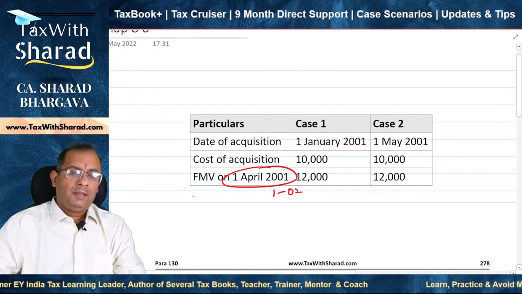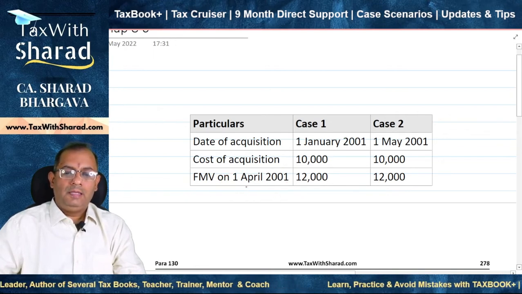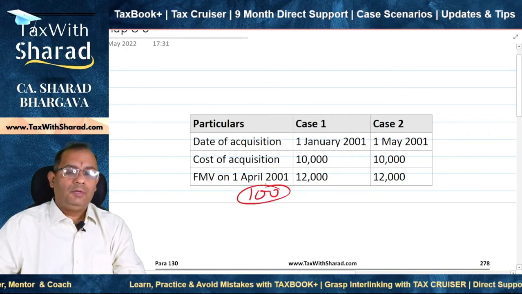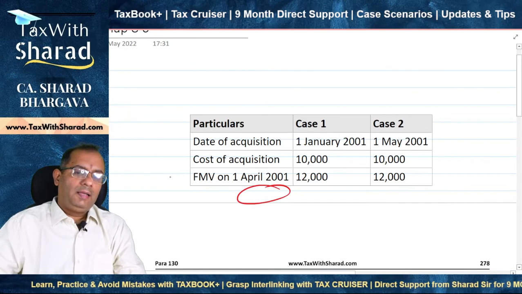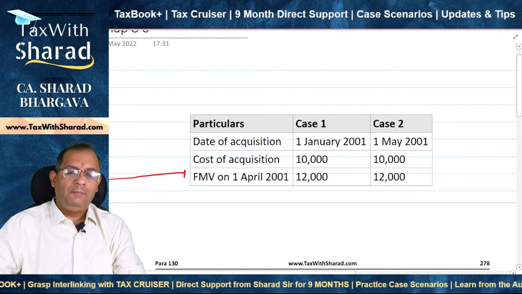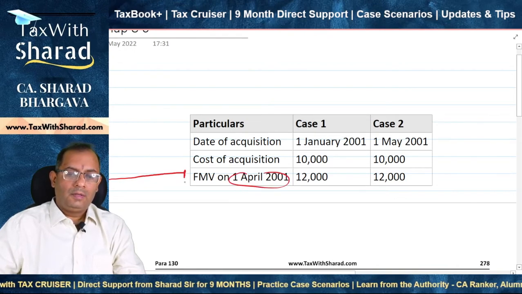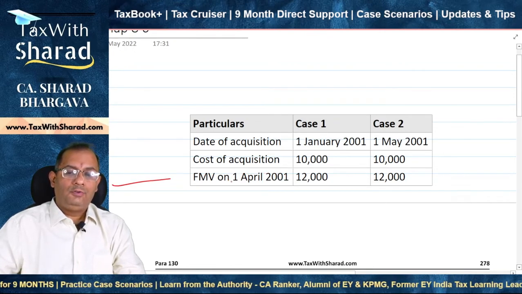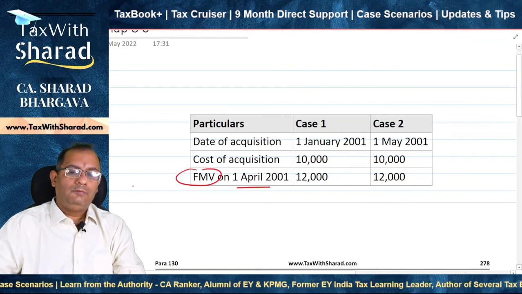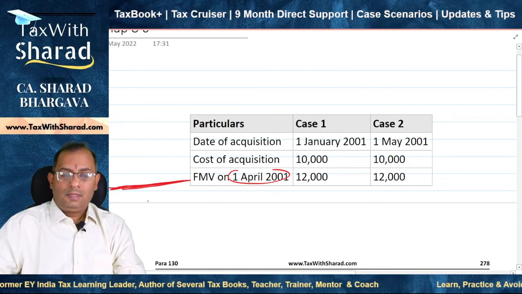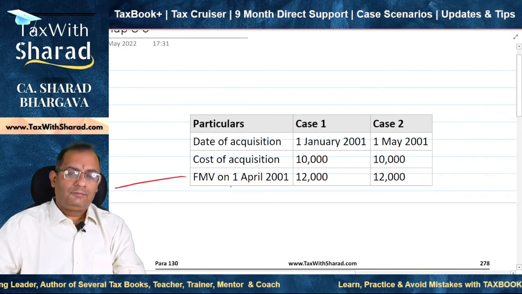Before this, indexation is not applicable because the base year for indexation of 100 starts from this particular date. So if you had acquired the asset before this date, then what happens to the inflation that has occurred all through this time till 1st April 2001? Because you don't get the benefit of indexation. So the government says that the fair market value substitution on this date takes care of all the inflation that has occurred till the time you held the capital asset till this date, which you acquired much before this date. Okay, so you become happy and it's fair enough.